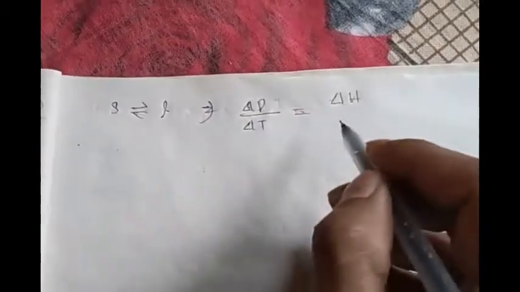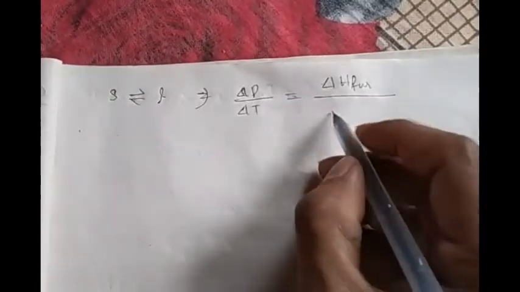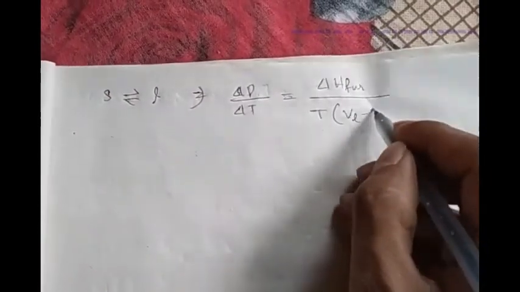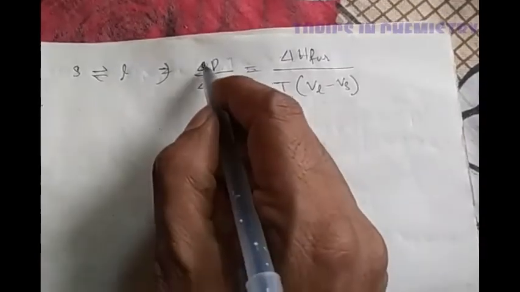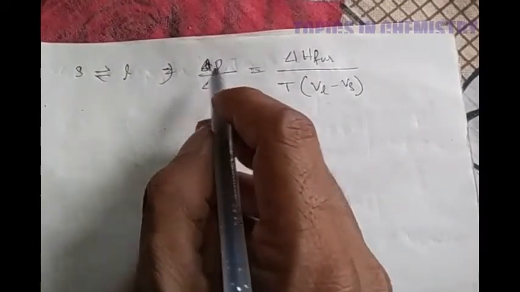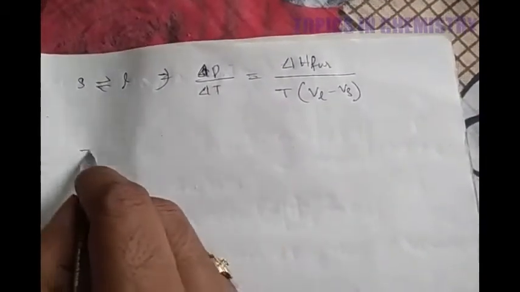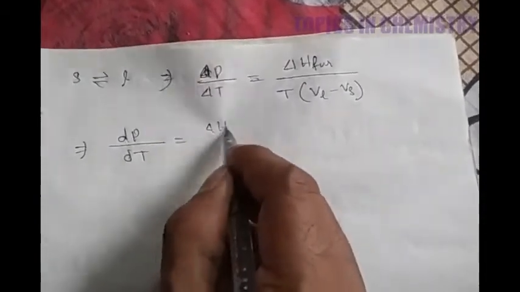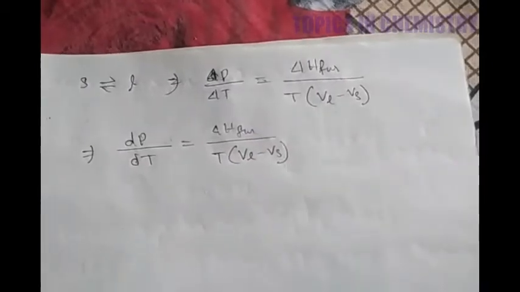delta H. Here the solid is converted to liquid, that is called delta H fusion, divided by T into V of the liquid minus V of the solid. This is the other equation. Now consider the change is very small, infinitesimally small. In that case, you can write the equation as dP by dT is equal to delta H fusion by T (VL minus VS).